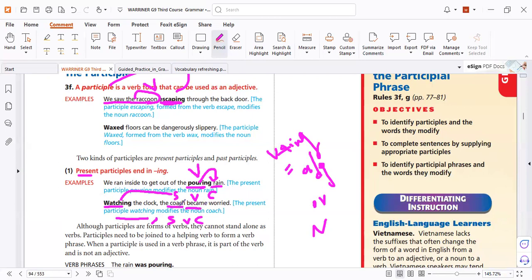Who became worried? The coach. So the coach did the two actions. Why not? But how can I understand? So simple, like that: when the coach was watching the clock, he became worried. That is the meaning.